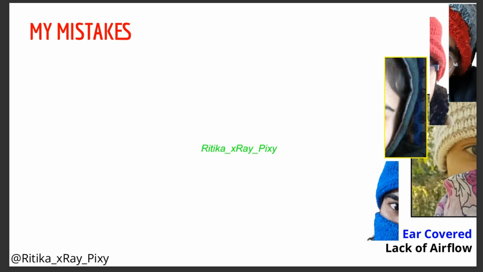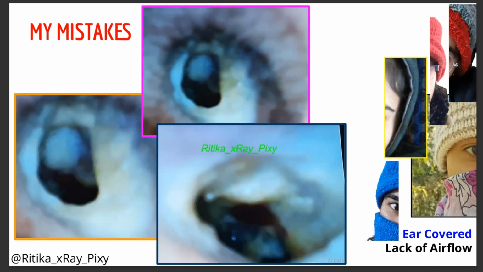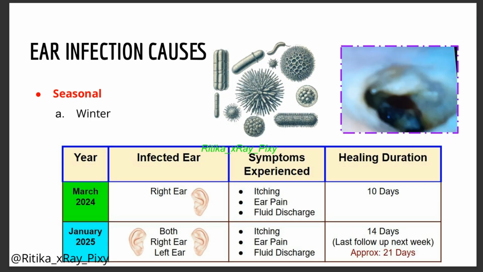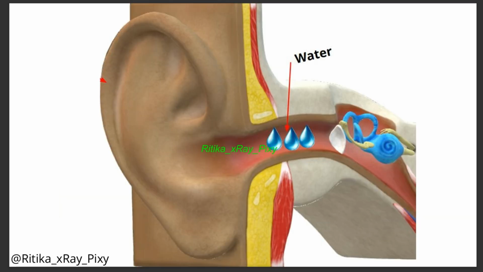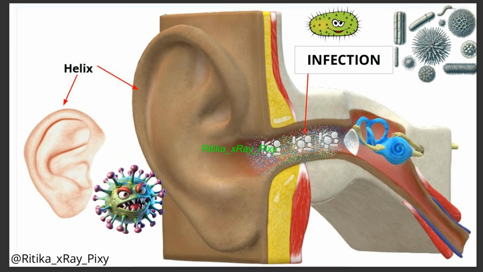Second mistake: as the winter season is going on and I'm cold sensitive, I keep my ears covered 24/7, day and night, and that creates a perfect environment for the fungus and bacteria to grow. Because this happens every time, it is a pattern, meaning the same mistakes I'm repeating again and again are causing this problem. Now suppose after a bath, water gets stuck in the ear canal. Plus, the ear canal is warm inside and, as I'm keeping my ears covered with a cap day and night, it creates a perfect environment for the bacteria and fungus to grow.